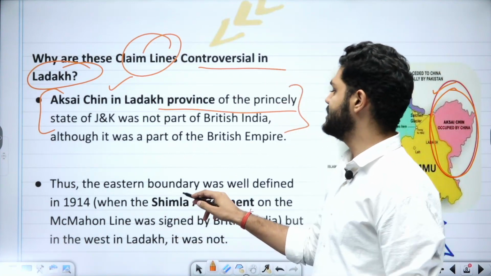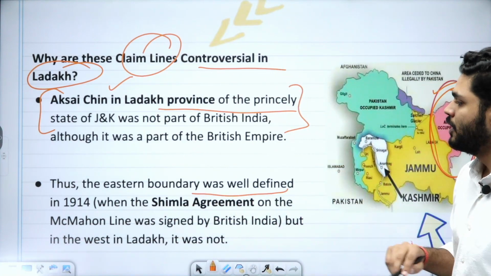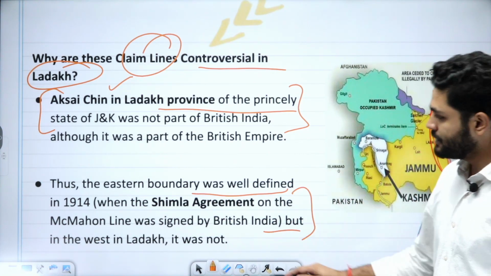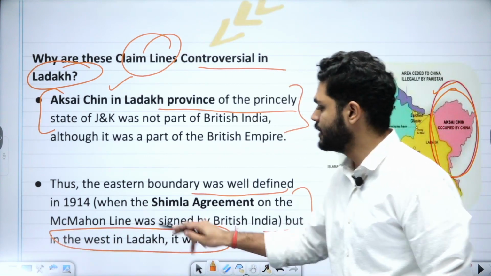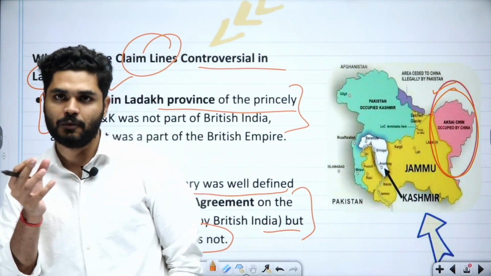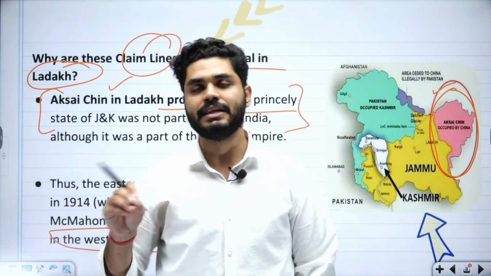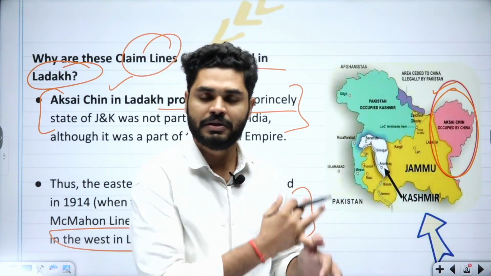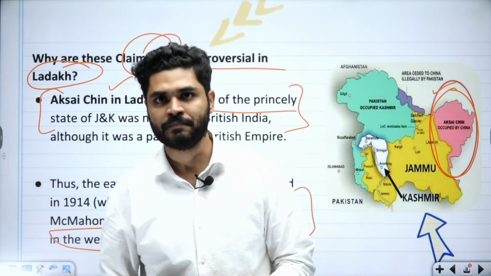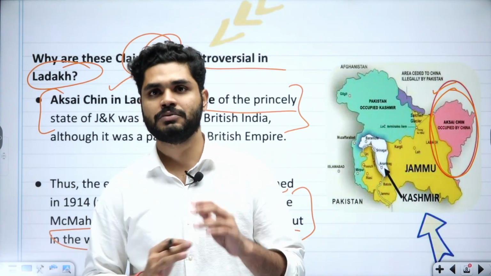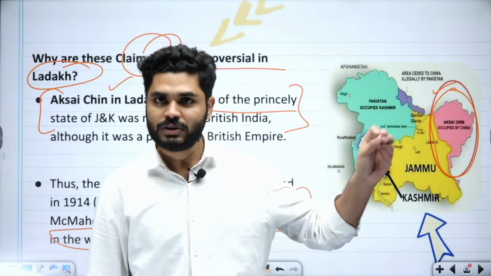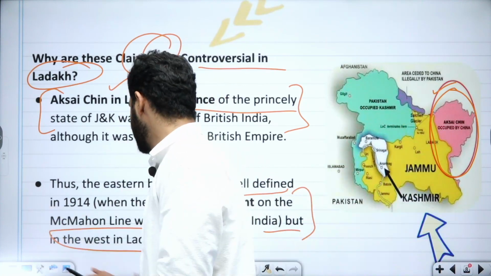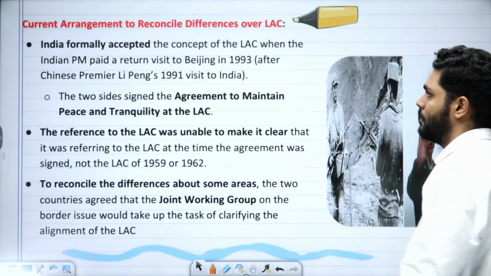Okay, and thus the eastern boundary was well defined in 1914 when the Shimla Agreement on the McMahon Line was signed by British India, but in the west, in Ladakh, it was not. All the talks and signatures have been done for this LAC, excluding this particular Ladakh sector, and that is why it's a problem, because it was not clarified by the Britishers of those times.